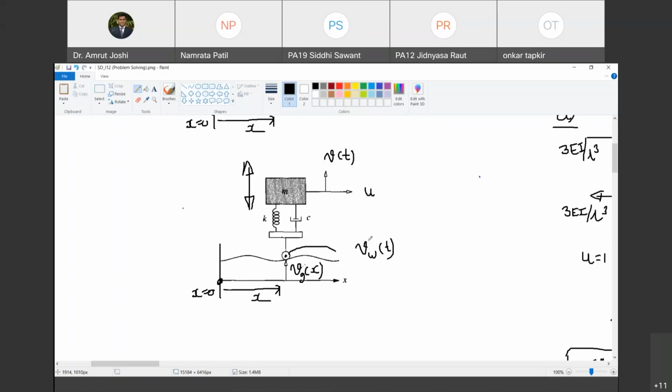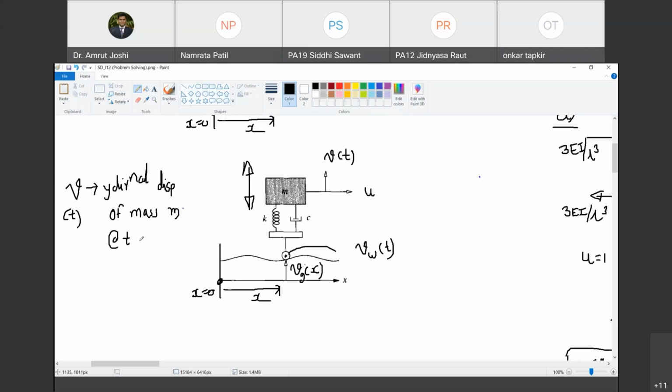So now, what are you interested in? Are you interested in absolute value of displacement? Mind you, this v is not used for velocity. V is used for y directional displacement. So let me write it here. V of t is y directional displacement of mass m at time t.